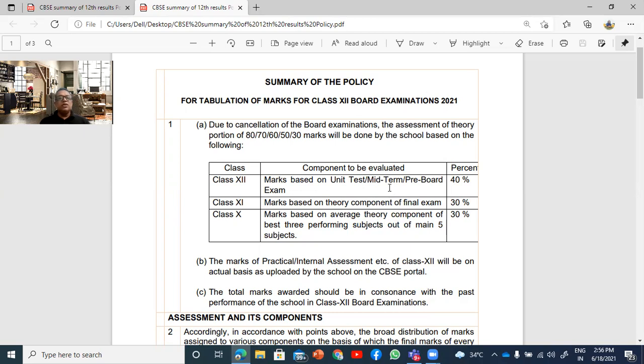And of course, your class 12, based on different examinations, you must have had midterm, you must have had unit tests, you must have had the pre-board examination.